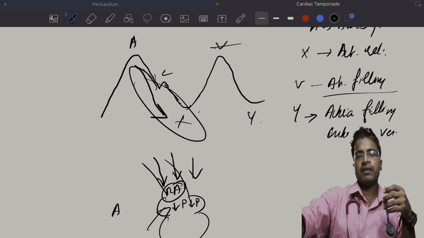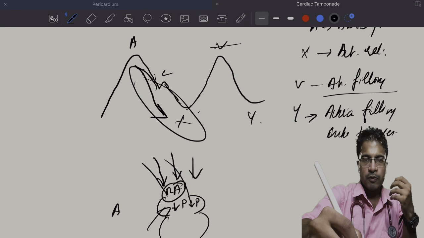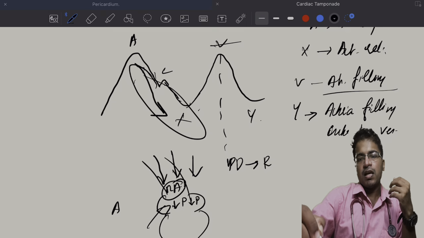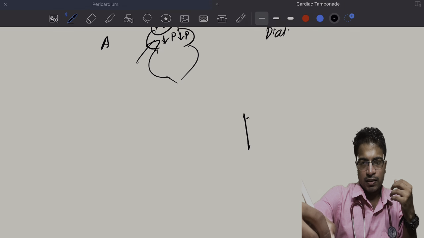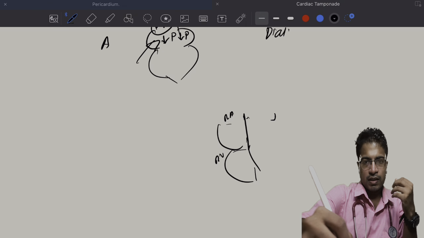So what will happen when the ventricle relaxes? At this point, the ventricle will start to relax. So protodiastole followed by the rapid filling phase. This is again the right atrium, right ventricle, vena cava.